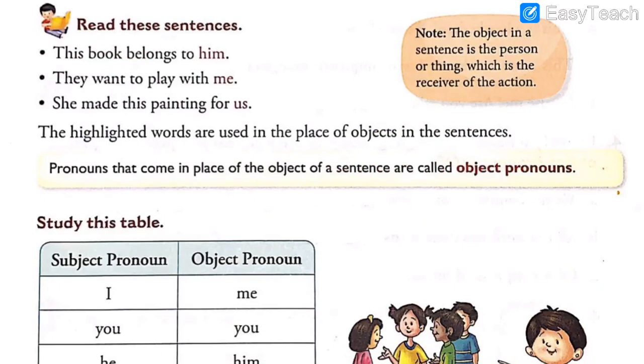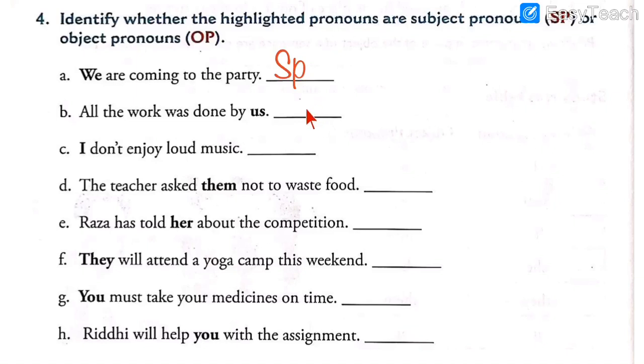Just above the table, in the 3 examples we had read, it was given, she made this painting for us. And we have learnt all these 3 are object pronouns. It falls in the category of object pronouns, because in the example we had read this word us, which was highlighted. So let's write it over here. The second answer will be object pronoun. As I have written the answer, same way you will write the answer. Here is SP, here is OP: it is subject pronoun and this is object pronoun.